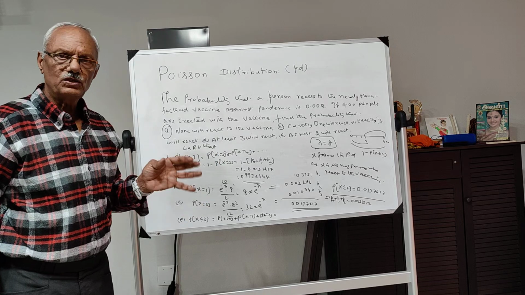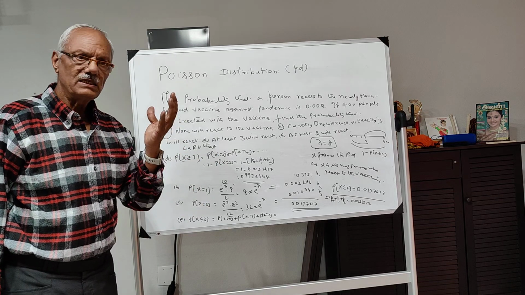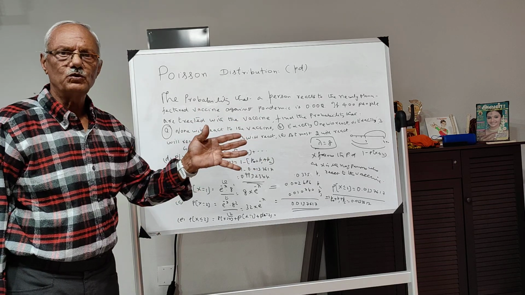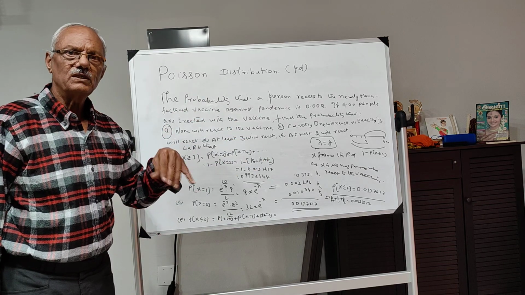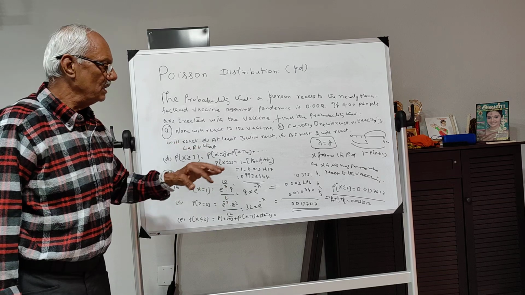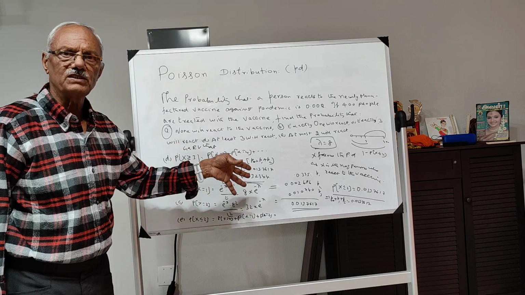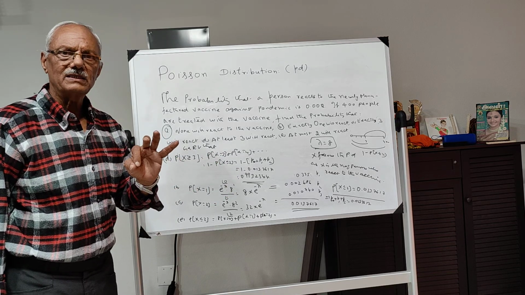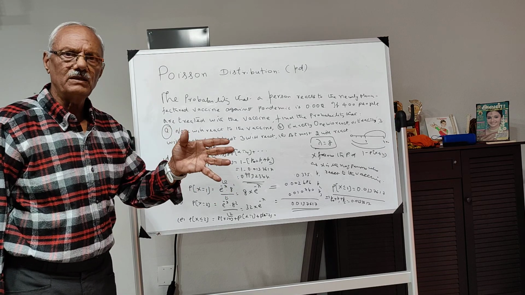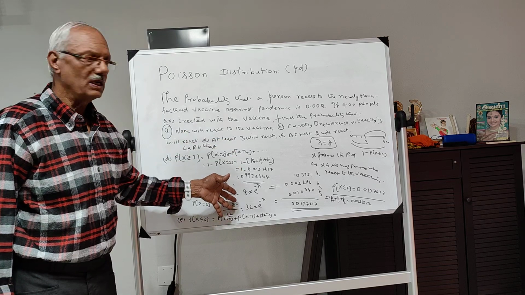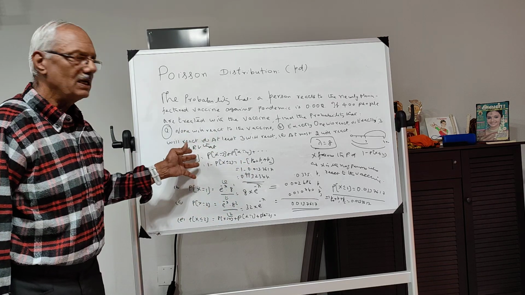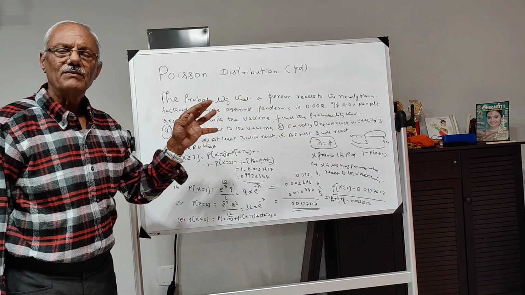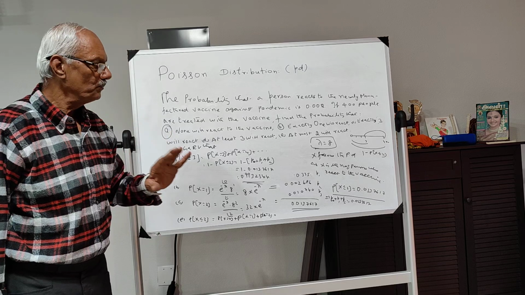In Poisson distribution, the main thing that you must know is it is concerning an infinite number of trials, and therefore we cannot use the binomial distribution. Here we use the parameter lambda, which is nothing but the average of the random variable that follows the Poisson distribution. The Poisson distribution, as I told you, is given by e to the power minus lambda into lambda to the power r divided by r factorial, where lambda is the parameter.